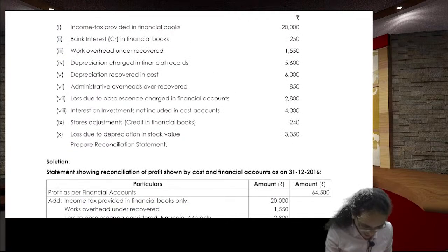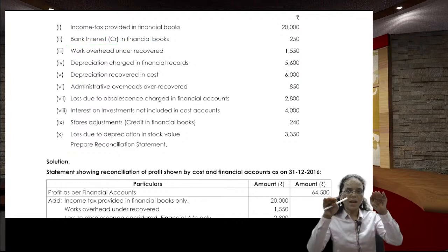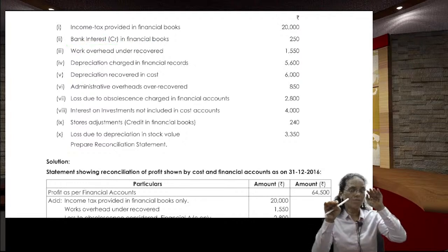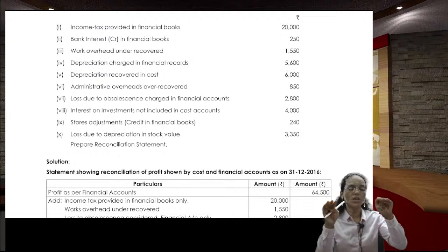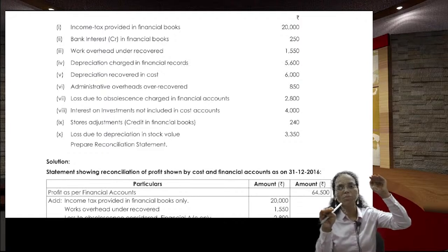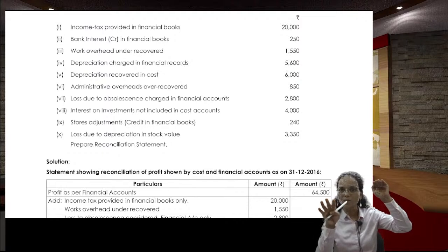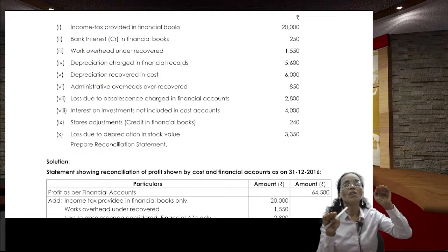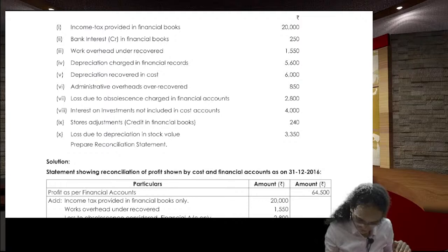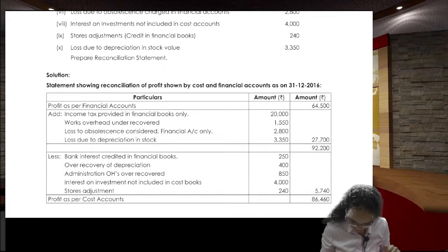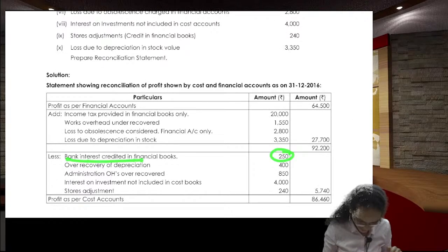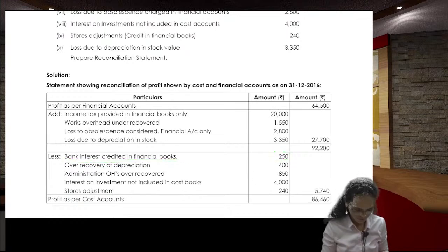Next one, bank interest is credited. Bank interest is credited in the financial accounts, not in the cost accounts. So when it is credited in the financial accounts, the financial profit has gone up. You cannot touch the cost one because you are starting from the financial one. So you come back here and reduce it in the financial profit. How much? 250. You reduce 250 for bank interest credited in the financial accounts.